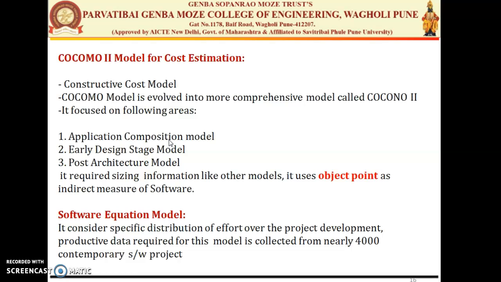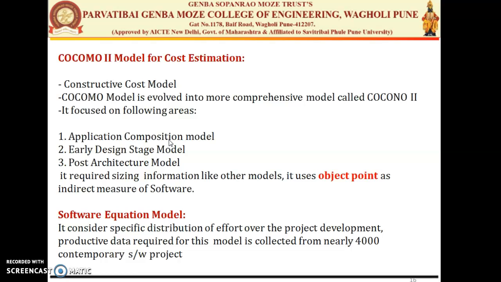So the COCOMO model itself contains three different models used in three different phases. The application model is used in the early stage where the user interfaces, the performance assessment and the technology evaluation are the prime factors to be considered. The second, the early design model, is used when we have stabilized requirements. That means your requirements are fixed.